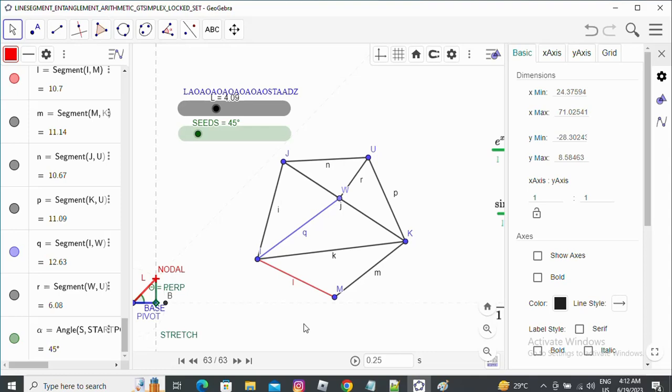Now I think we should proceed with the examples of school level trigonometry and school level geometry, and we should come up with more and more examples from our textbooks, such that students and researchers and engineers all can get deeper insights. From the next videos onwards, we will try to explain with examples from textbooks, such that people can get the real flavor of how the Gtsimplexes and these locked sets of geometrifying trigonometry can give better insights, and that can give deeper theorems in our daily life.